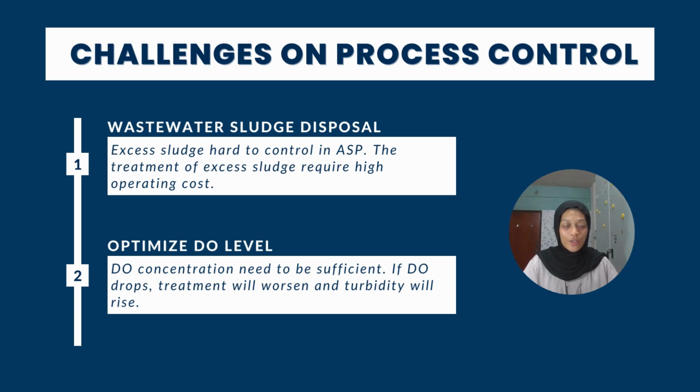The challenges for the process control are, first, wastewater sludge disposal, where the excess sludge production is the hard part of control in this process. Although in an aerobic process, an operational problem such as sludge bulking might occur. This will demand another treatment stage that requires high operating costs. Next, this process control needs an optimized dissolved oxygen level, where the concentration must be sufficient. Due to the different speed of concentration changes, the value of dissolved oxygen will be inconsistent and lead to a decrement of concentration. This will worsen the treatment and raise the turbidity.